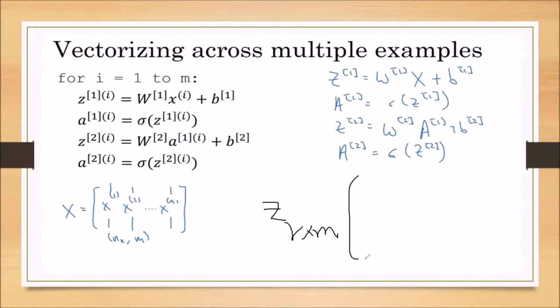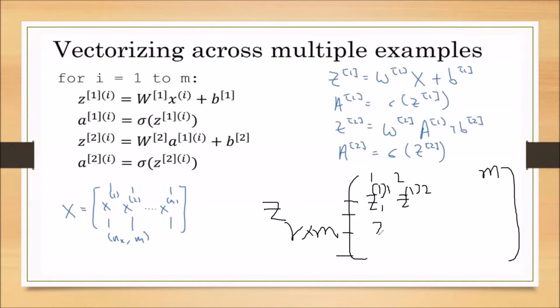This M is denoting the number of columns, so it is having M number of columns. How many rows? R number of rows. What are these R number of rows? I am representing here. This is Z1, and if I write this, this is Z11, the first training sample, and this is Z1 in square brackets and 2. This is the second training sample, and subscript 1.